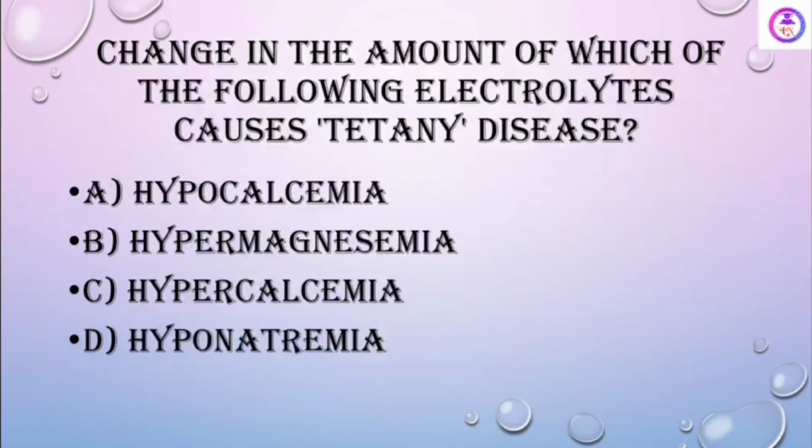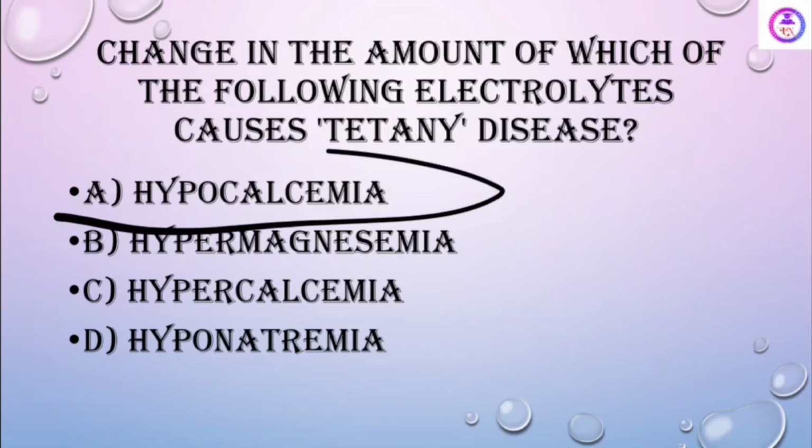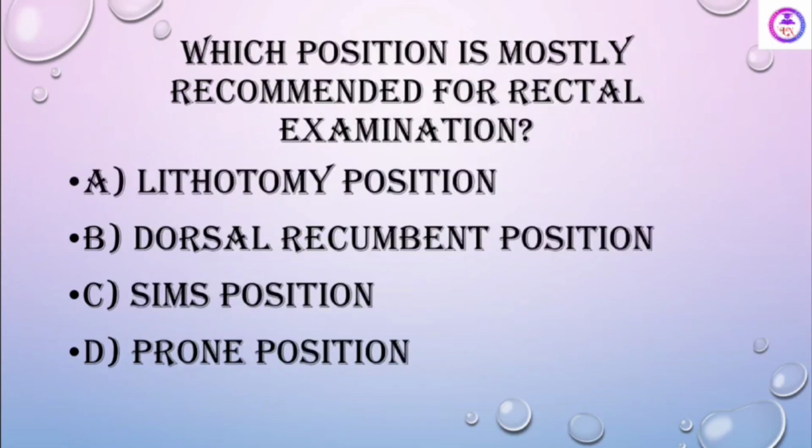Change in the amount of which of the following electrolyte causes tetany? See, tetany is always related to calcium. So whenever there is hypocalcemia, hypermagnesemia, hypercalcemia or hyponatremia, answer is hypocalcemia, उसी में टिटनी होती है.